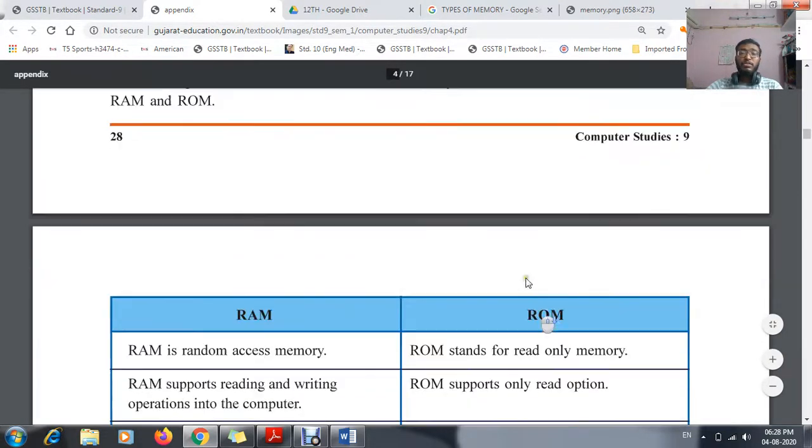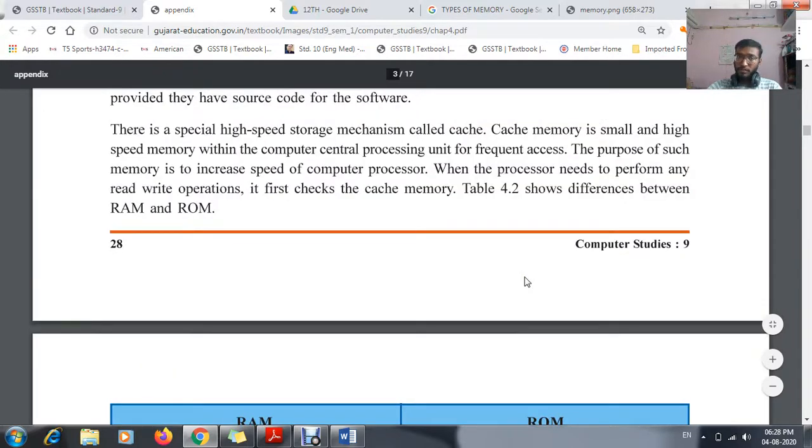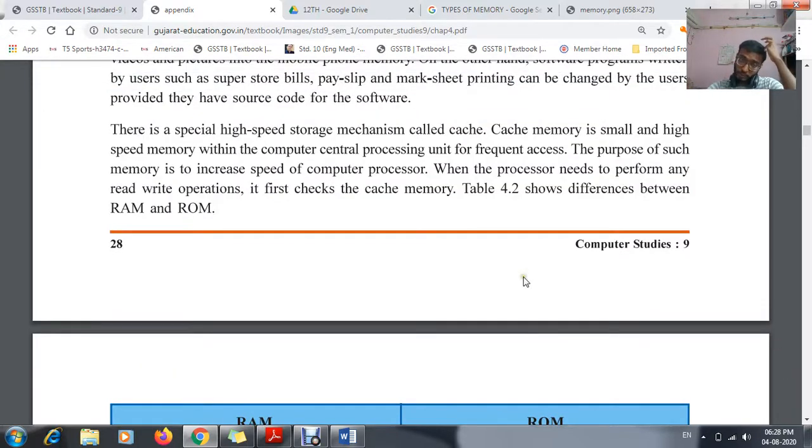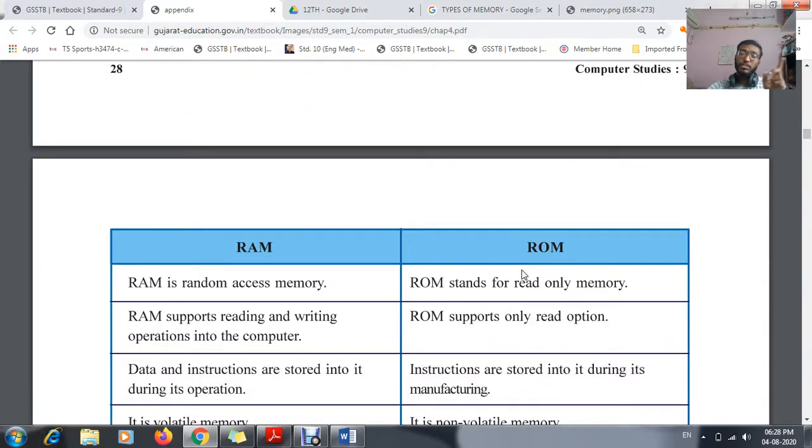So today we learned types of memories. Memories can be divided into two parts, primary and secondary memory. Primary can be divided into two, RAM and ROM. RAM can be divided into two, known as SRAM and DRAM. ROM can be divided into three: PROM, EPROM and EEPROM.